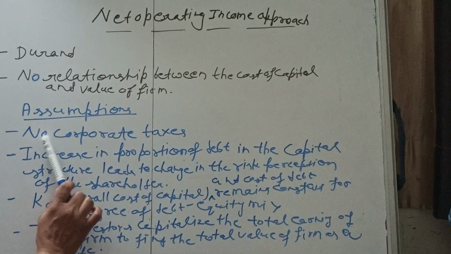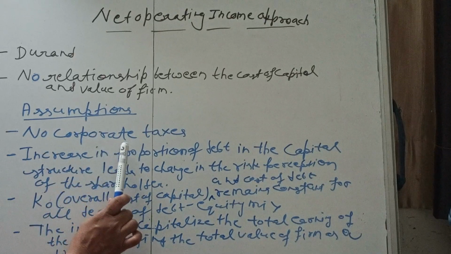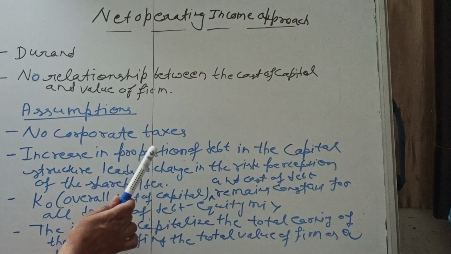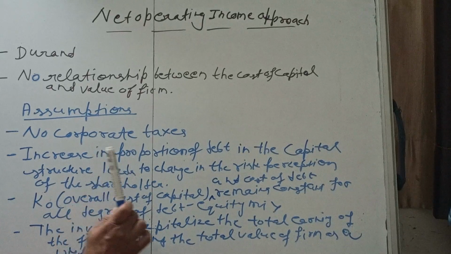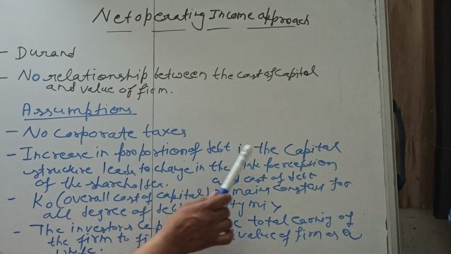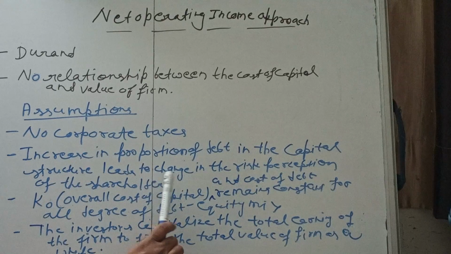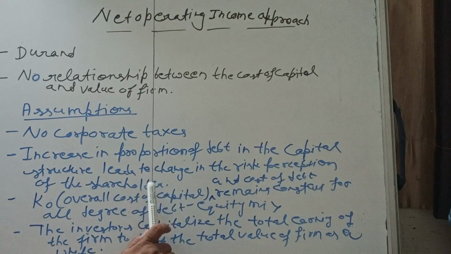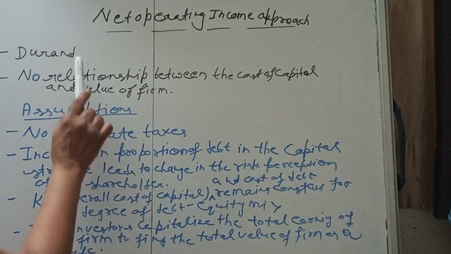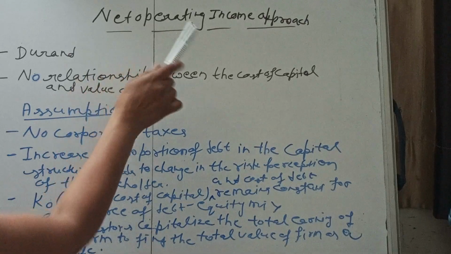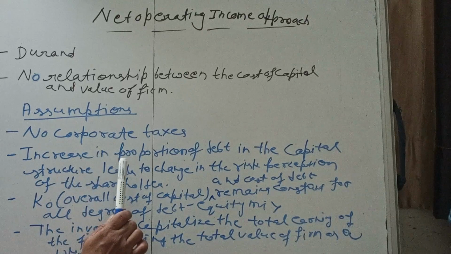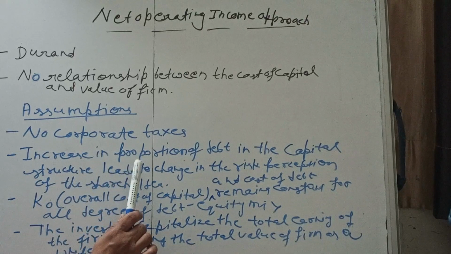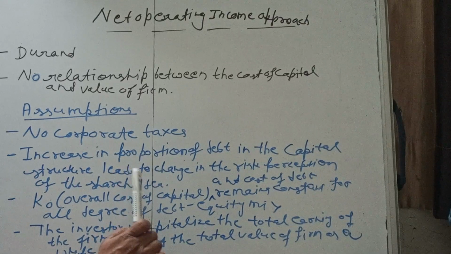First assumption is no corporate tax, which means there is no tax on which a company can take benefit. Next, an increase in the proportion of debt in the capital structure leads to a change in the risk perception of the shareholder. When Durand gave the net income approach, he said that if we increase the proportion of debt in the capital structure, there is no change in the risk perception of the equity shareholder.